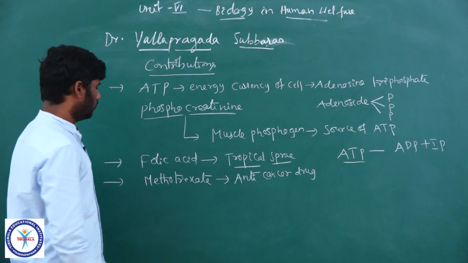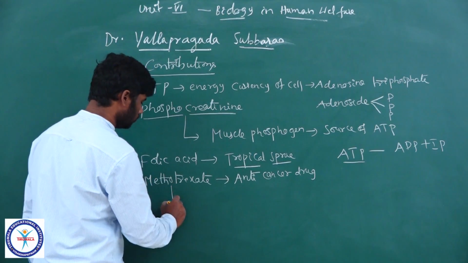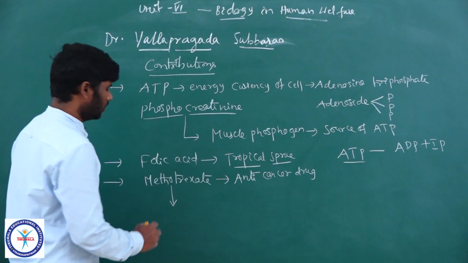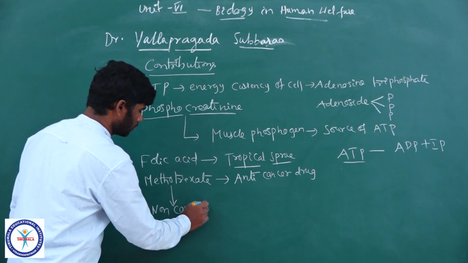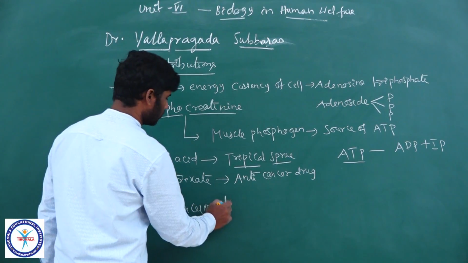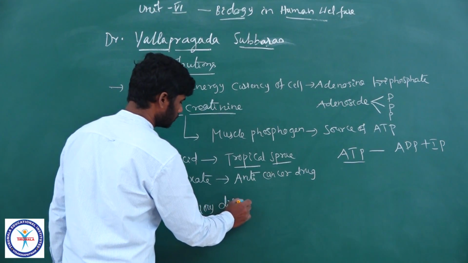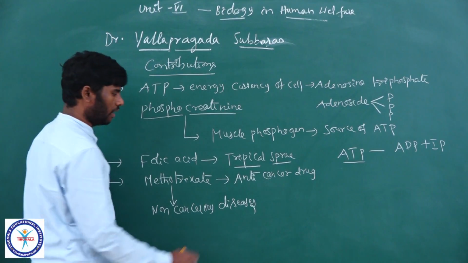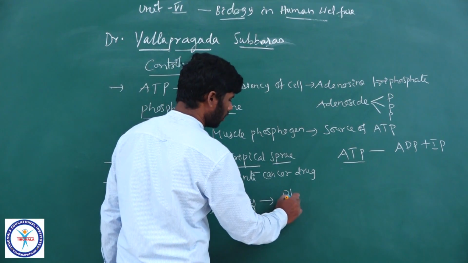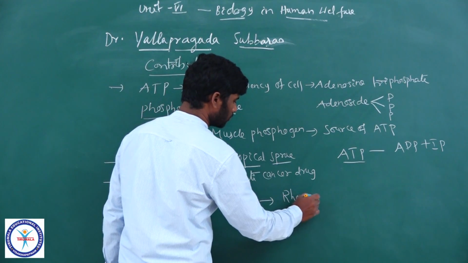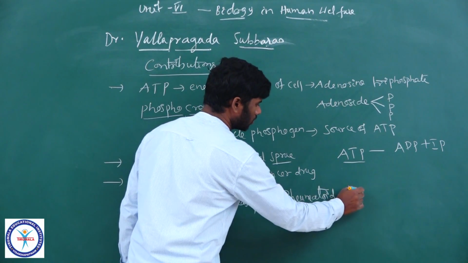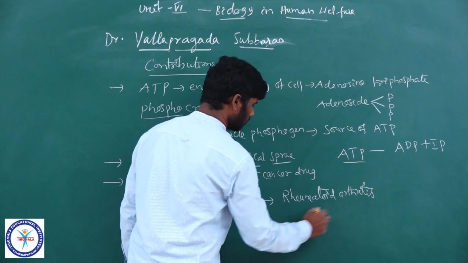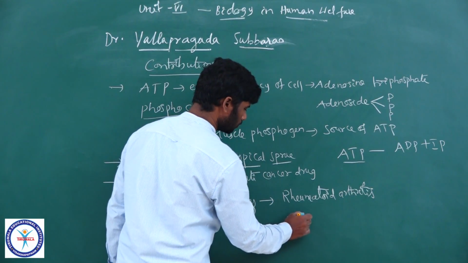This methotrexate is also used to cure certain non-cancerous diseases like rheumatoid arthritis and psoriasis.